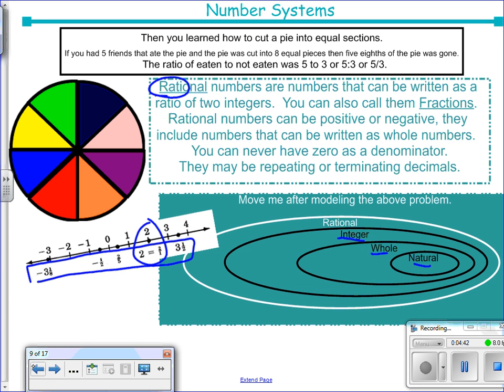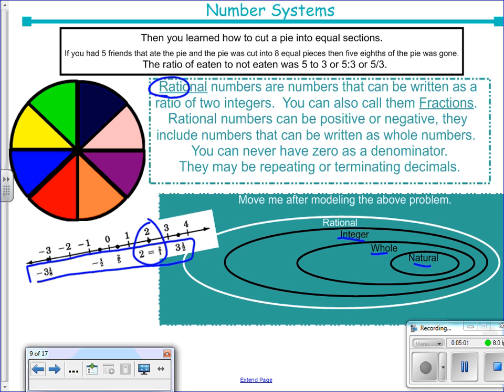One thing that I didn't discuss when I was talking about rational numbers is that rational numbers not only are fractions, but also decimals that terminate, and that means that it's a decimal that comes to an end, like 0.25. That stops. It doesn't go past 0.25.